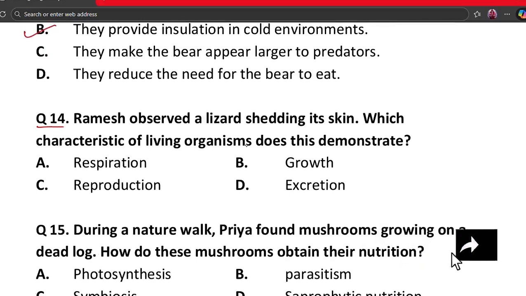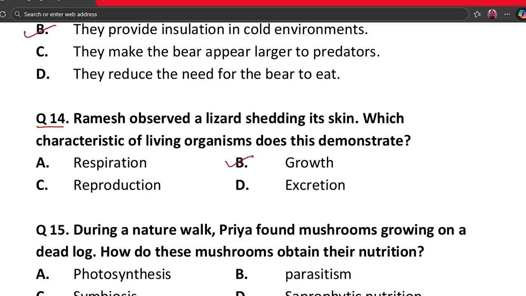Ramesh observed a lizard shedding its skin. Which characteristic of living organisms does this demonstrate? A. Respiration. B. Growth. C. Reproduction. And D. Excretion. The correct answer is growth.